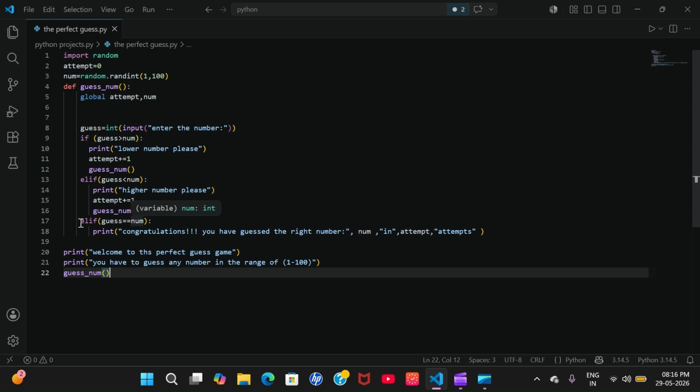If guess equals num, then what will happen? Print congratulations, you have guessed the right number, and the number of attempts. In this number of attempts you have guessed the right number. So this is how the code is, very easy, and you guys can try this project.